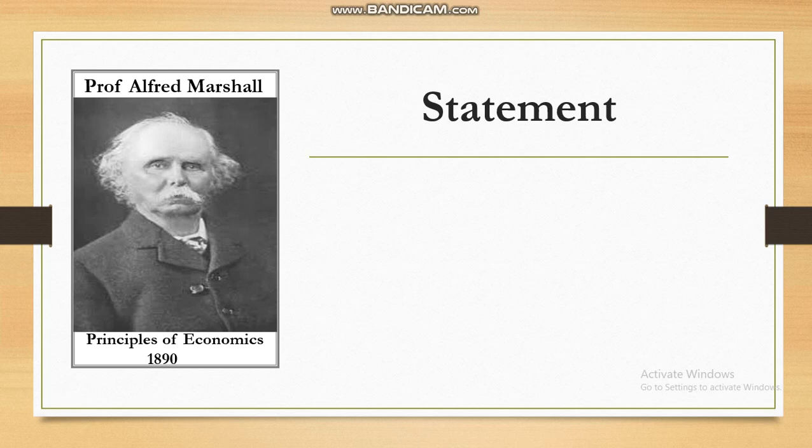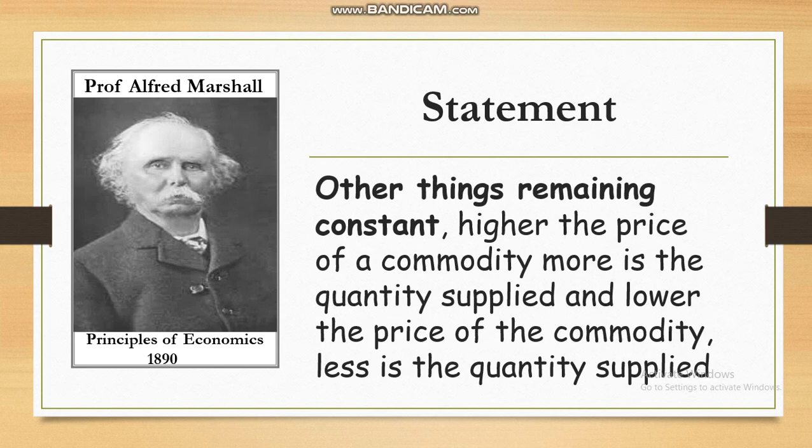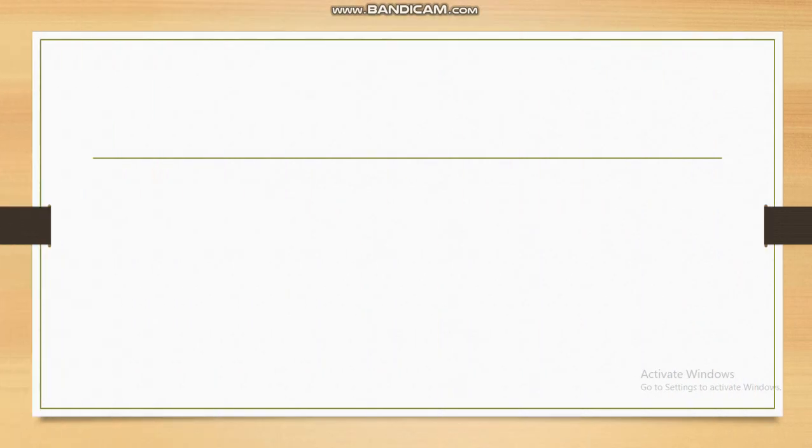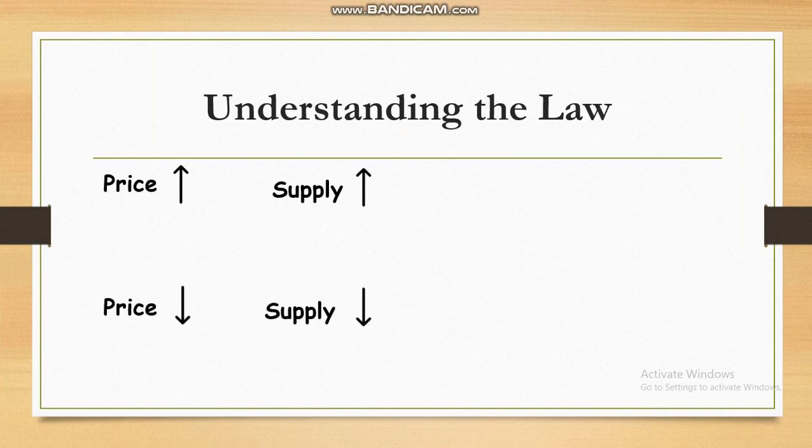So the law of supply states that, other things being constant, higher the price of a commodity, more is the quantity supplied, and lower the price of the commodity, less is the quantity supplied. Let's understand this law. The law of supply sees the quantity supplied in relation to the price of a commodity. So if the price is high, the quantity supplied will be high, and if the price is low, quantity supplied will be low.